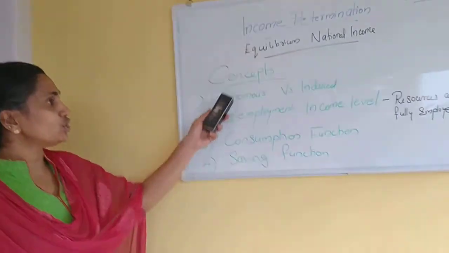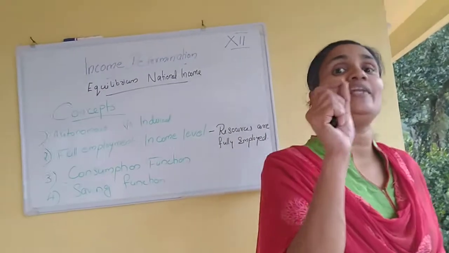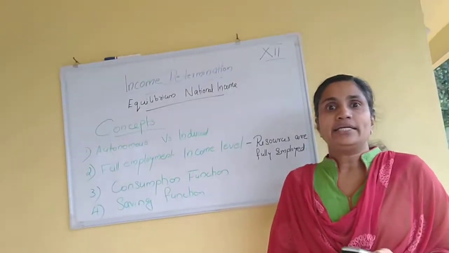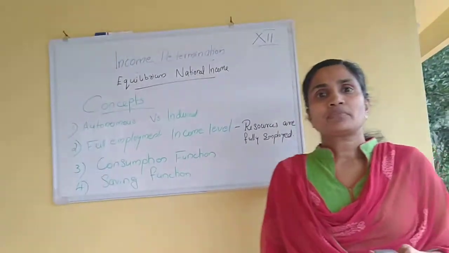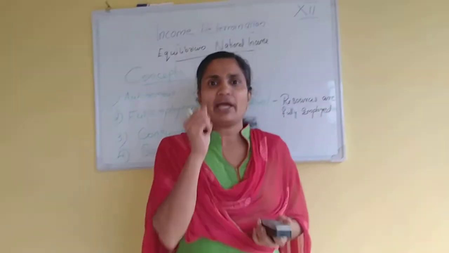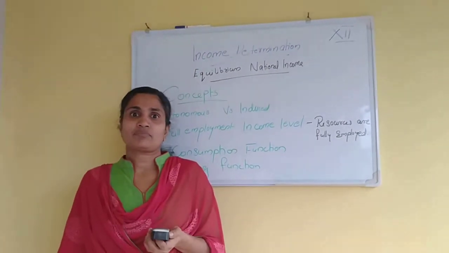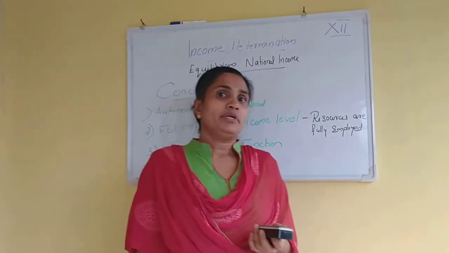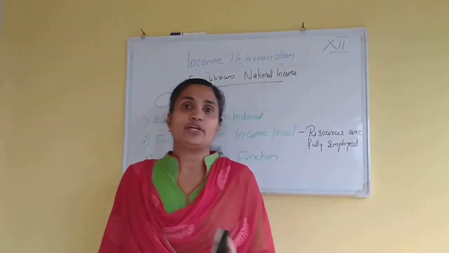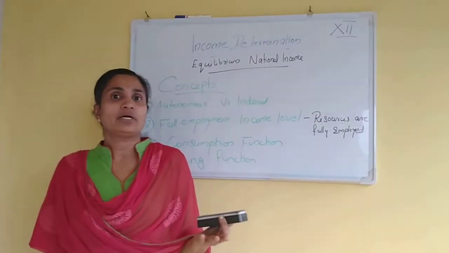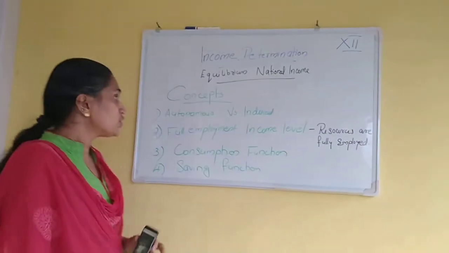First, we can see the autonomous versus induced. What do you mean by autonomous? Autonomous means independent. If it is dependent, that is what is called induced. For example, I have zero level of income. I have no income in my hand, but there is a consumption. At zero level of income, if there is a consumption, that consumption is independent, not dependent on the income. Such a situation we can call autonomous.